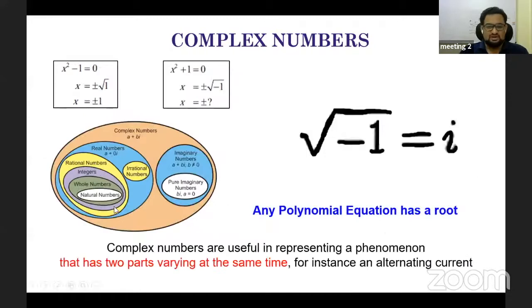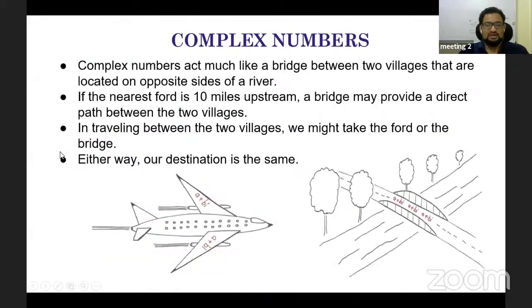Please let us go to this slide again. Complex numbers are useful in representing a phenomenon that has two parts varying at the same time. So now I need to bridge these two villages with the help of a bridge, that is the complex number. A is village 1, B is village 2. Now I need to represent this by constructing a bridge between the two villages, and this gives the philosophy of A plus iB, which is a complex number.